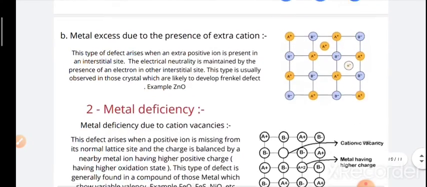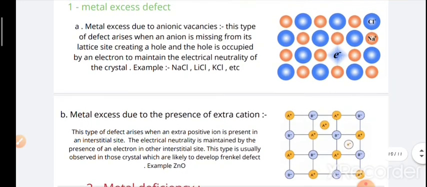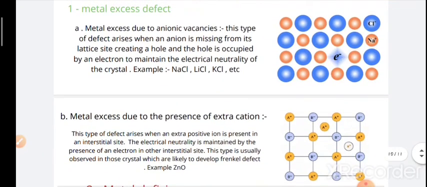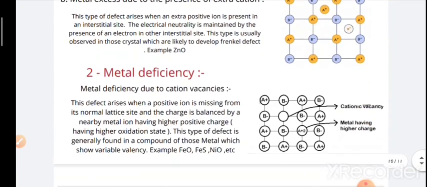Over here the examples of anionic vacancy were alkali metals. Now we'll discuss metal deficiency. Metal deficiency due to cation vacancy. This defect arises when a positive ion is missing from its normal lattice site and the charge is balanced by a nearby metal ion having higher positive charge or higher oxidation state. This type of defect is generally found in compounds of those metals which show variable valencies. Valency plays a major role here.